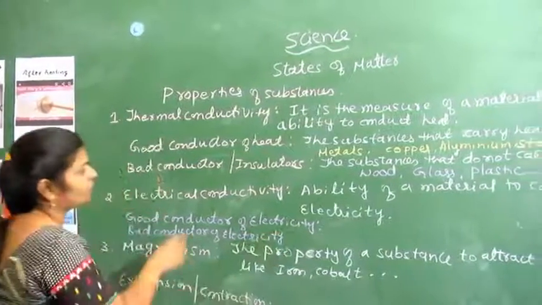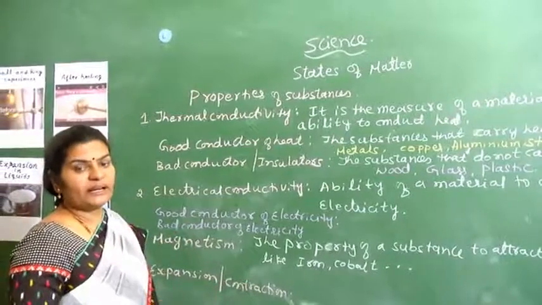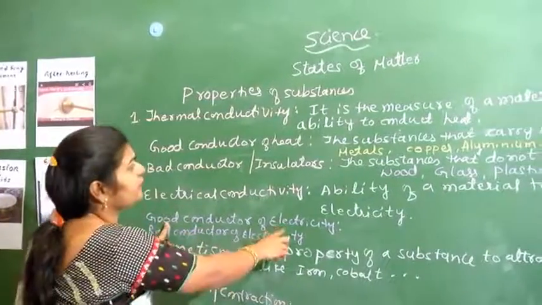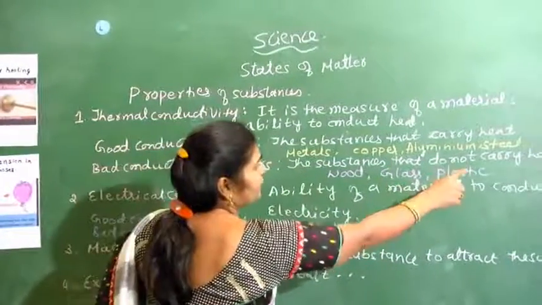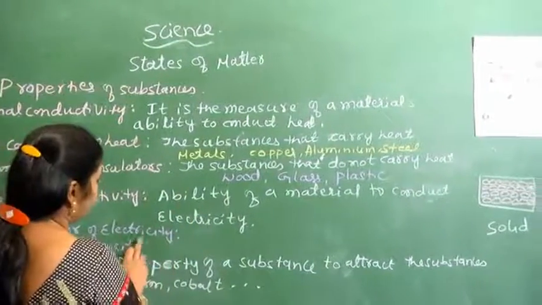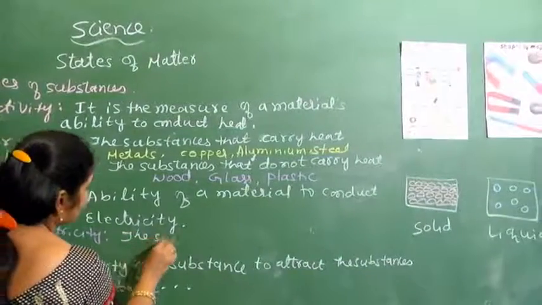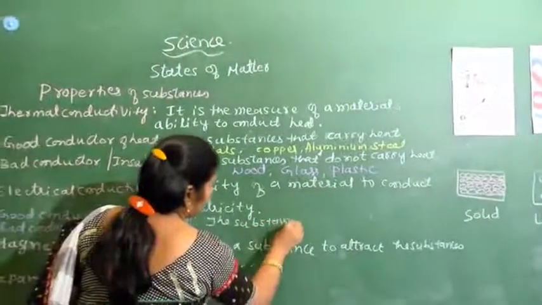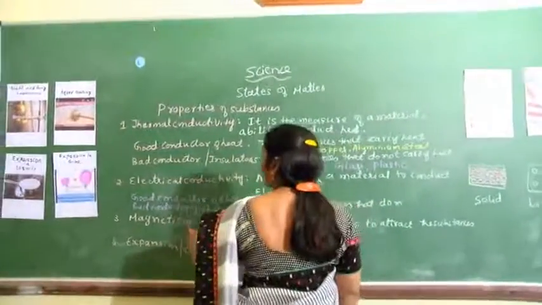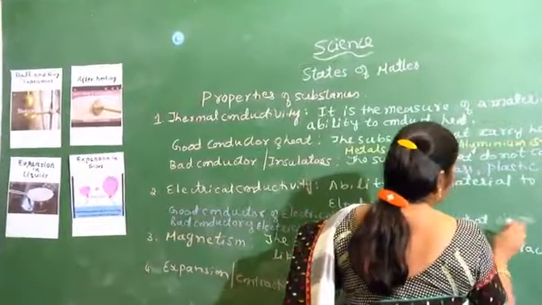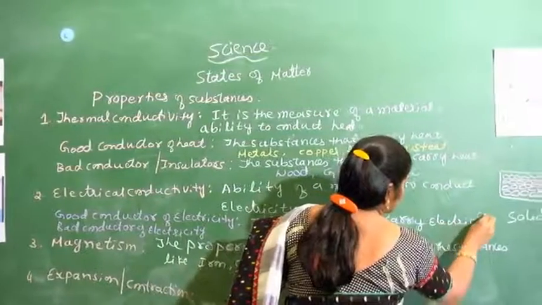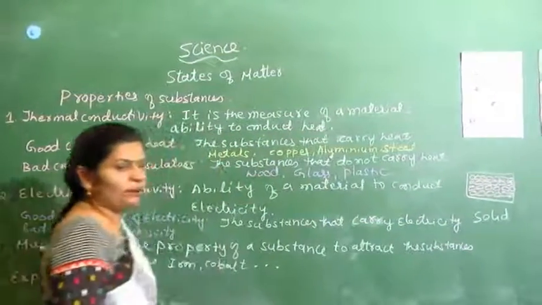Again, we are going to call here conductors and insulators. The substances that carry electricity are called good conductors of electricity.